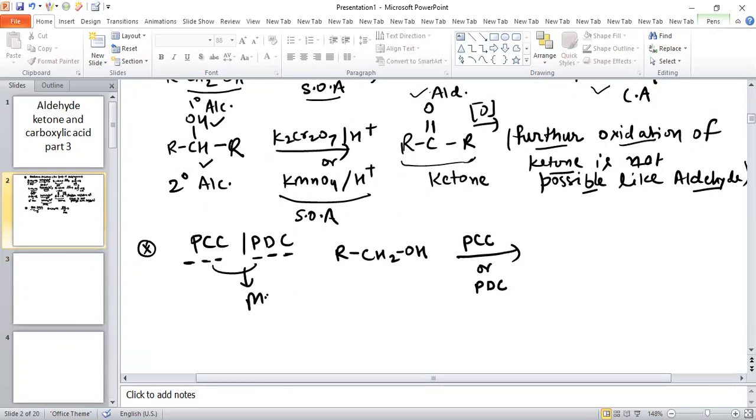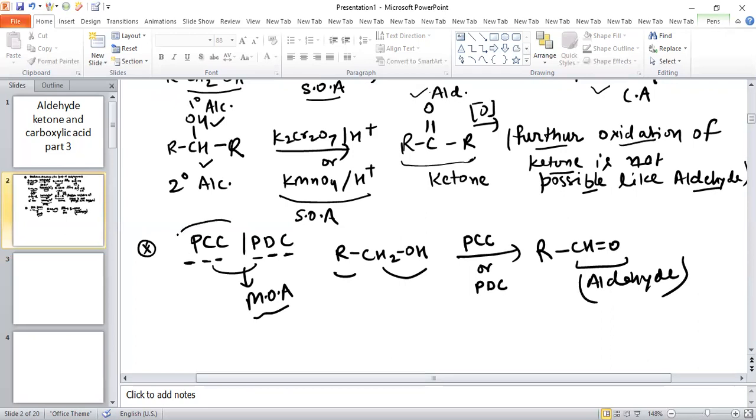because both of them are mild oxidizing agents, this carbon will remain as it is and this oxidizes into aldehyde. The reaction stops at aldehyde only because of the mild oxidizing agent. Therefore the final product is aldehyde when we use mild oxidizing agents like PCC and PDC. This is the way we can prepare aldehyde and ketones by oxidation.